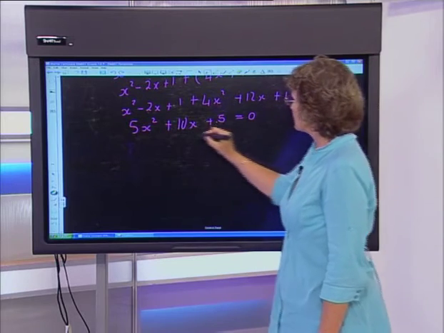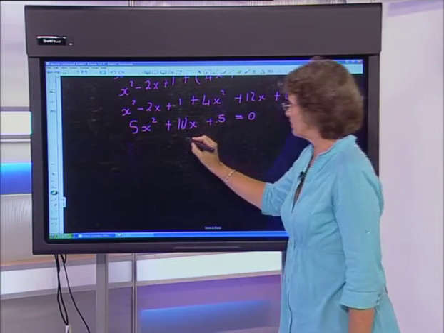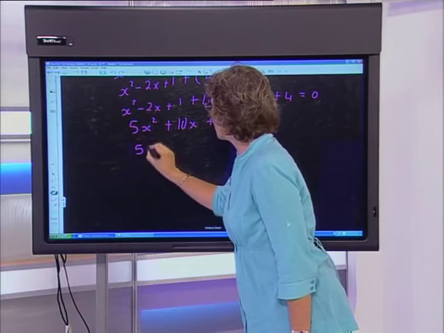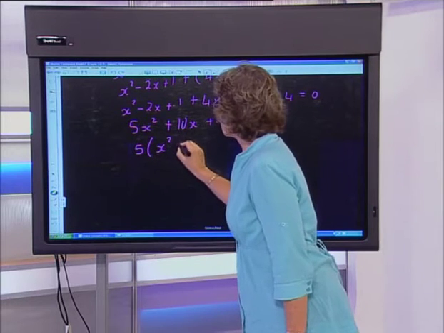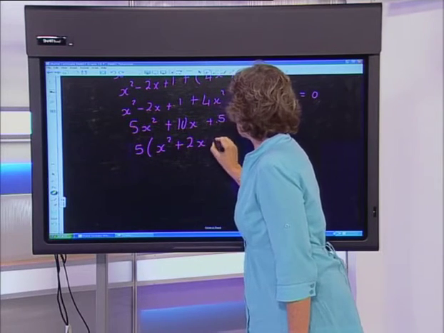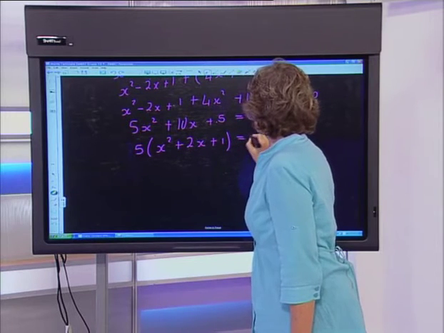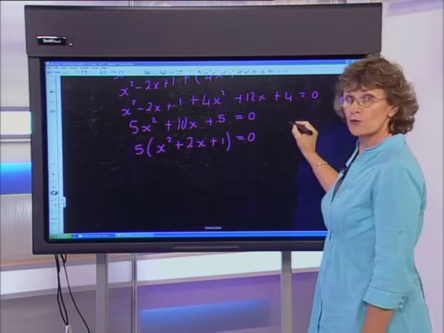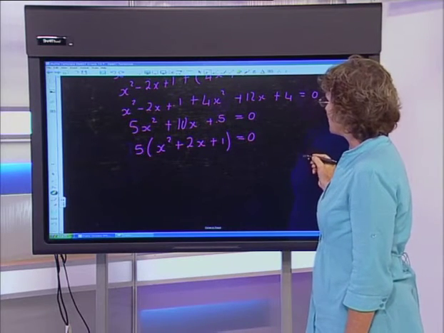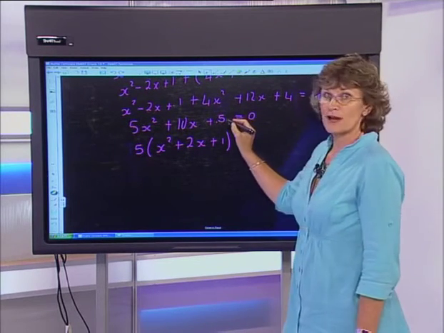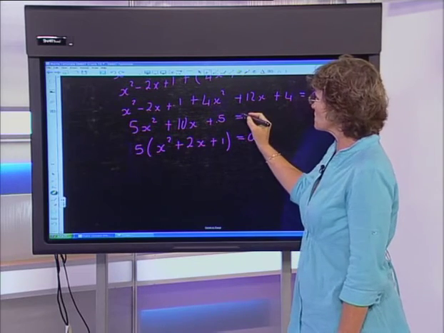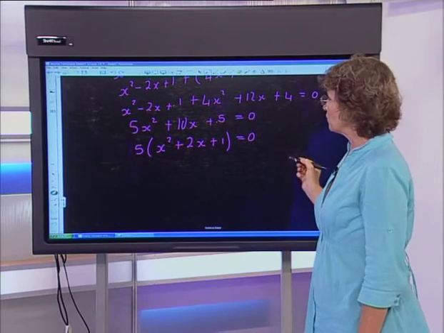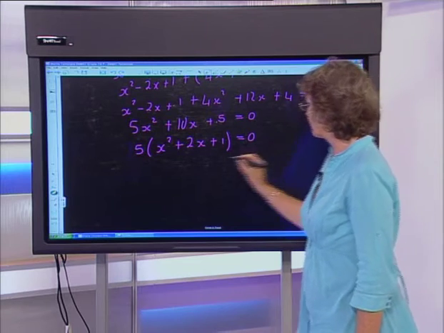Either you might need to take out a common factor, which is very clearly what I can do here. All right, and so what I get left with is a very nice, easy trinomial. Or, of course, you might need to go off and do your trinomial factorization, or it might not have factorized, and in grade 11 that's possible, and you might have needed to use your quadratic formula.